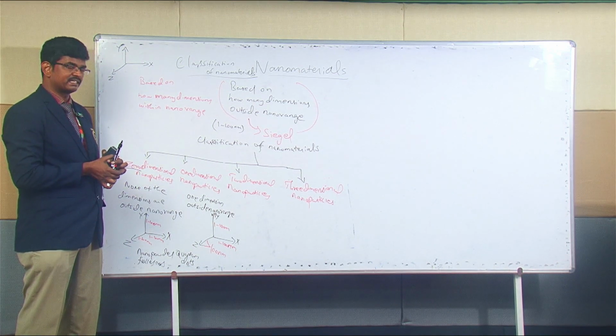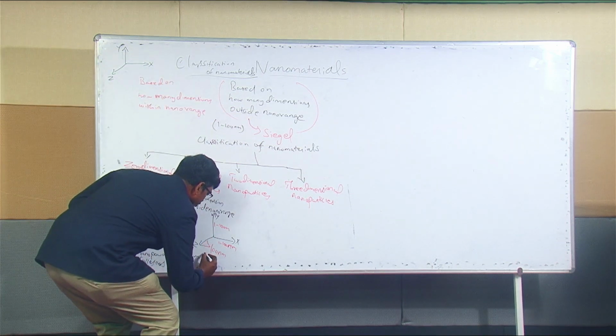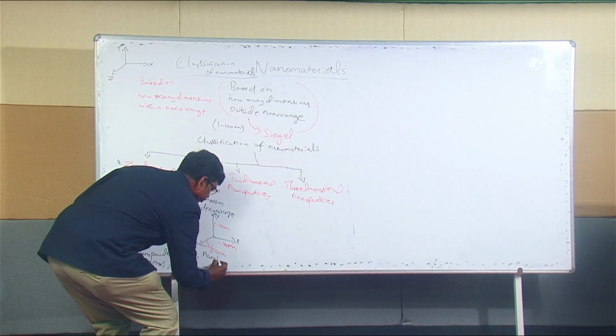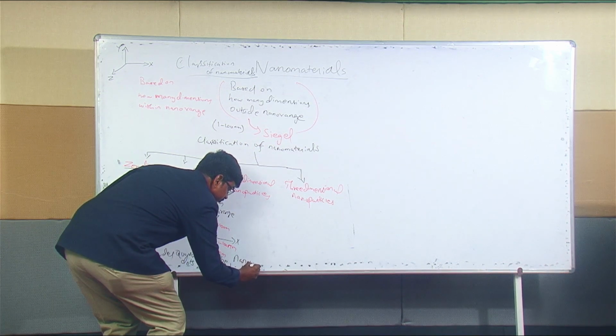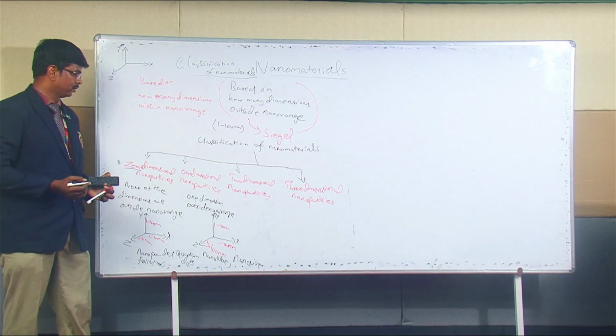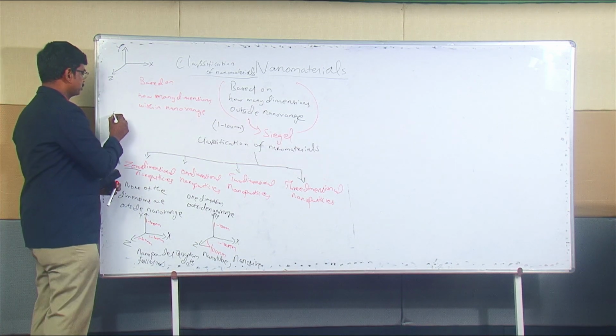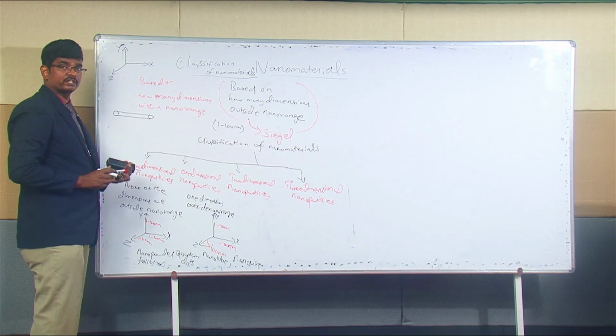Examples are nanotubes and nanowires. If it is in the form of a wire or a tube, for example if you draw a tube like this, the length alone is outside the nano range.